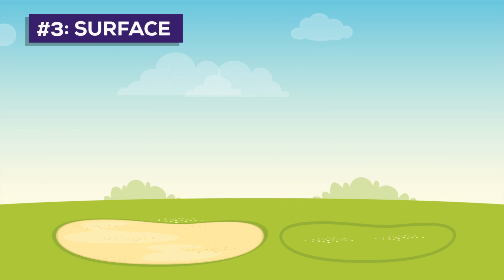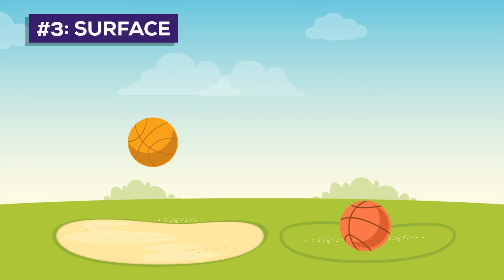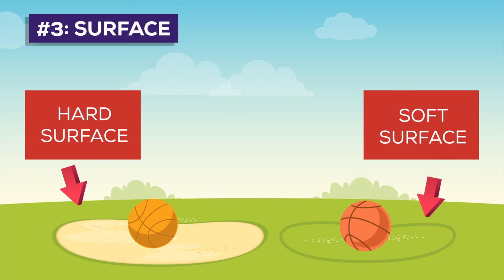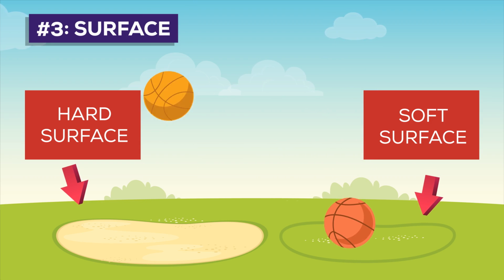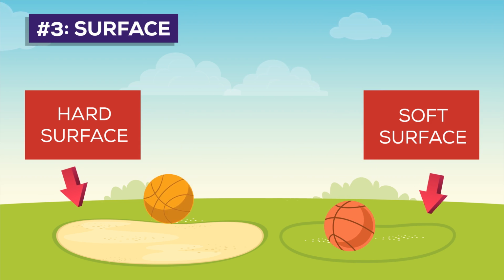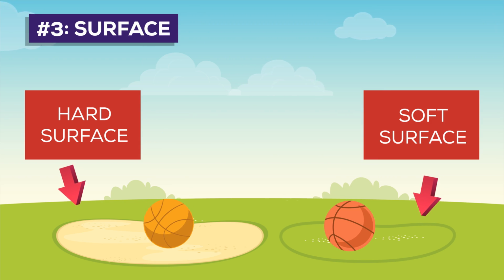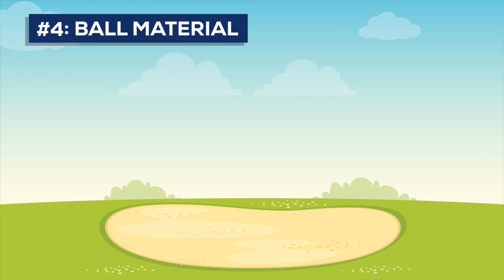Number 3, surface. If you take 2 balls and drop them without force or with same force on 2 different surfaces, hard and soft, then the ball falling on the harder surface will bounce higher than the ball falling on the softer surface. Reason: harder surface absorbs less kinetic energy from the ball, thereby more remaining in the ball to bounce higher. Number 4, ball material.